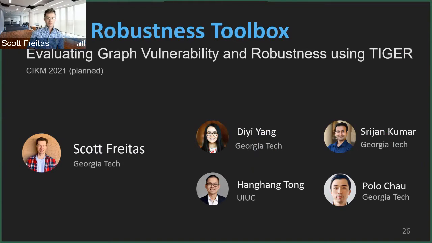So throughout our time through the survey paper, we also found that basically there was a dearth of tools allowing people to analyze all these different critical and key components of graphs, which led to the impetus for Tiger, which is a robustness toolbox to evaluate graph vulnerability and robustness. And currently, we're also planning to submit this to CIKM. This work is largely done, and we'll submit this within the next couple of weeks.